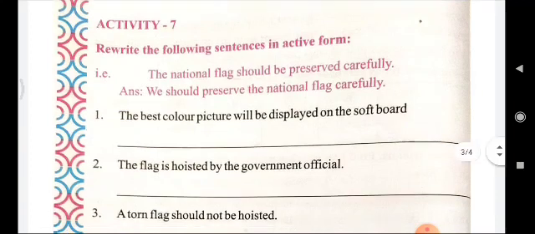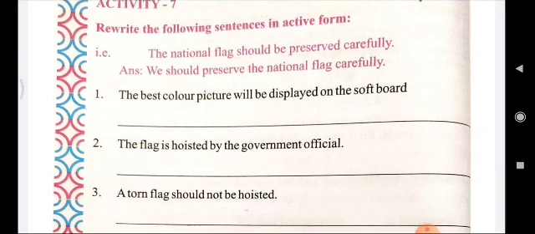So let's see the first one. The best colored picture will be displayed on the soft board. So here the object part of the sentence is best colored picture and on the soft board. So here the sentence will be converted into we will display the best colored picture on the soft board. The flag is hoisted by government official. So here the sentence will be the government official hoist the flag.